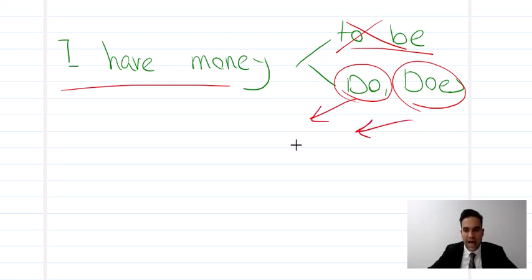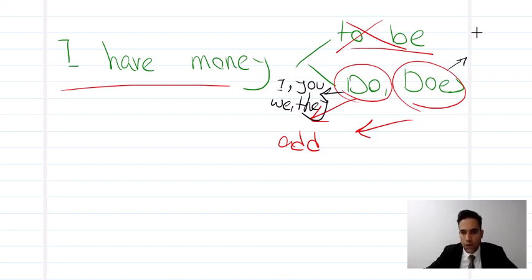We should add do or does, okay? Do is for I, you, we, and they. Does is for he, she, and it, okay?